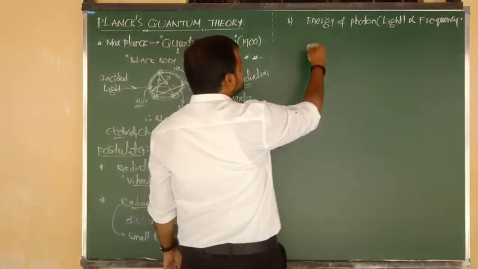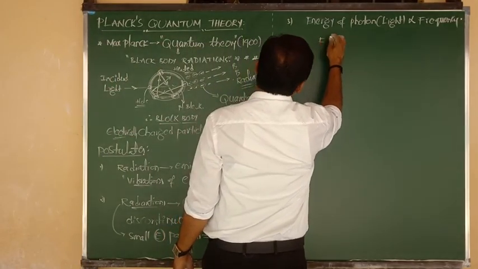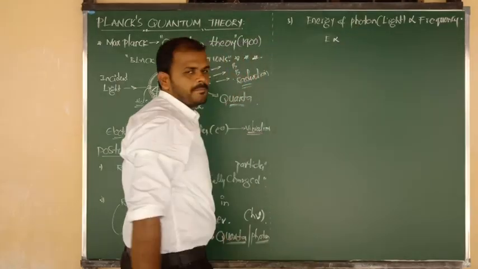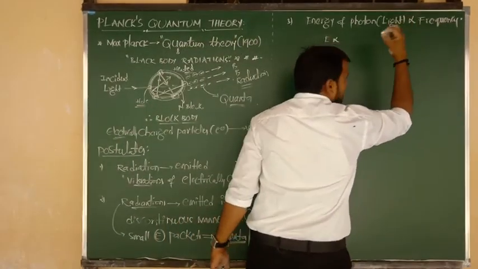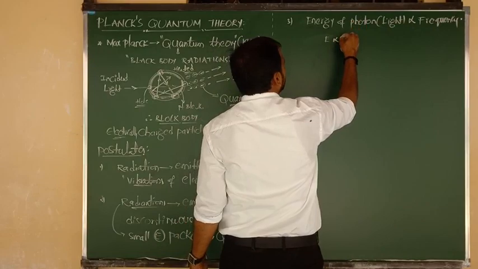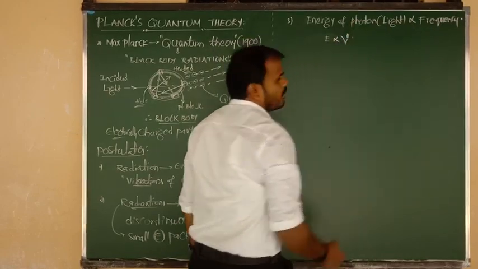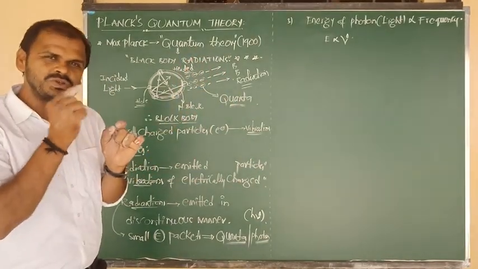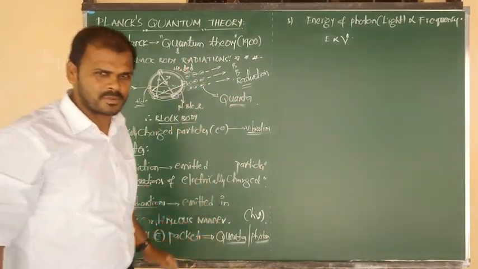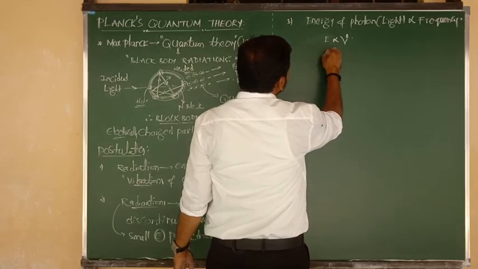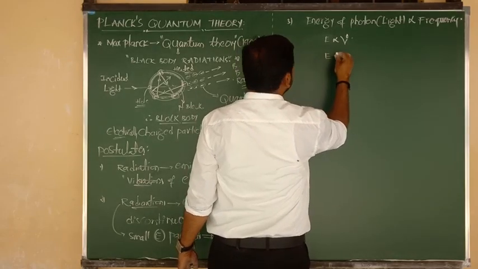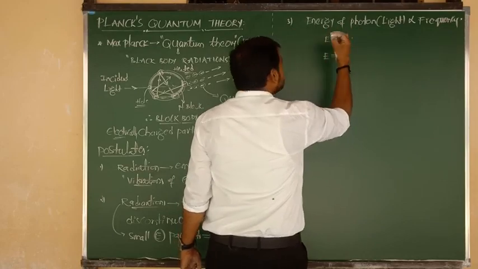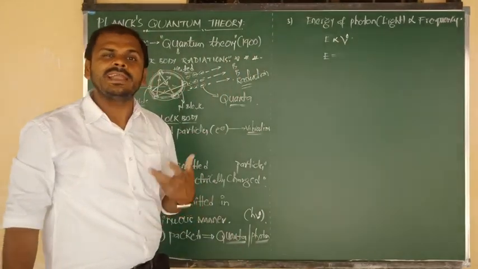So we can simplify this formula as per Max Planck. He says that the energy of a photon is directly proportional to the frequency of the light, or frequency of the photon. The symbol is nu. So E is directly proportional to nu, meaning energy is directly proportional to frequency. When we simplify this equation, instead of directly proportional, we can write a constant.